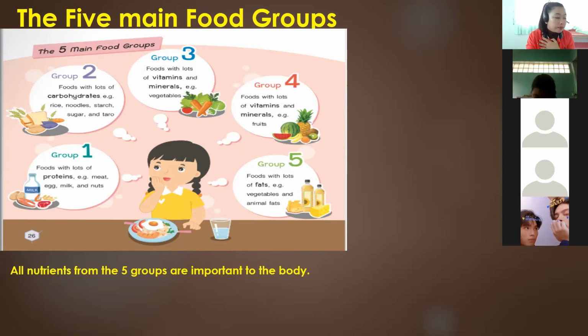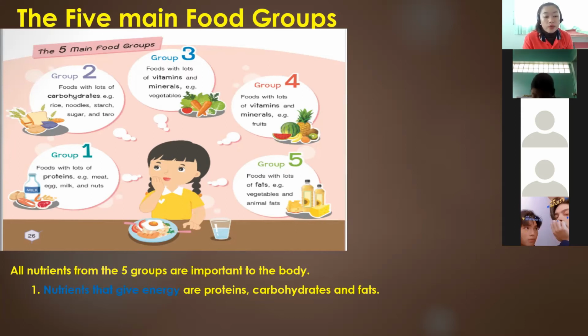From these 5 groups, there are 6 nutrients that are split into 2 groups based on the energy that they give to the body. The first one is nutrients that give energy: proteins, carbohydrates, and fats.